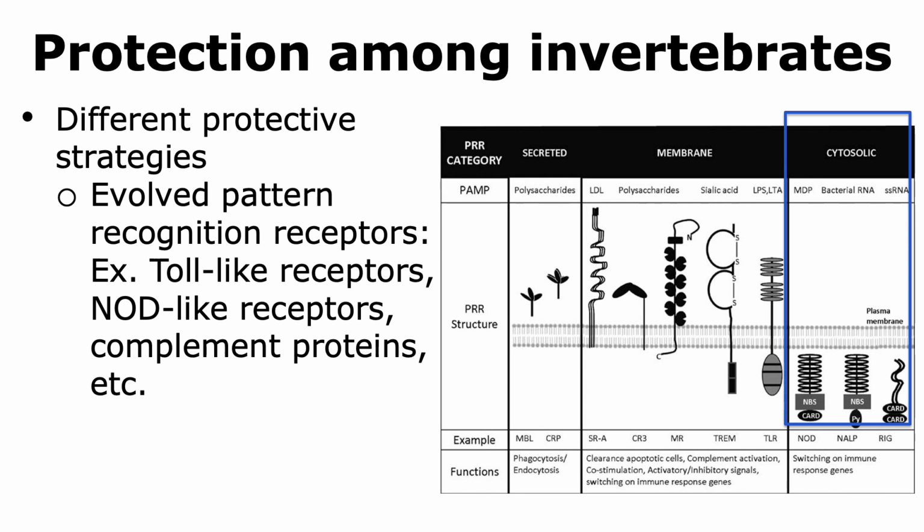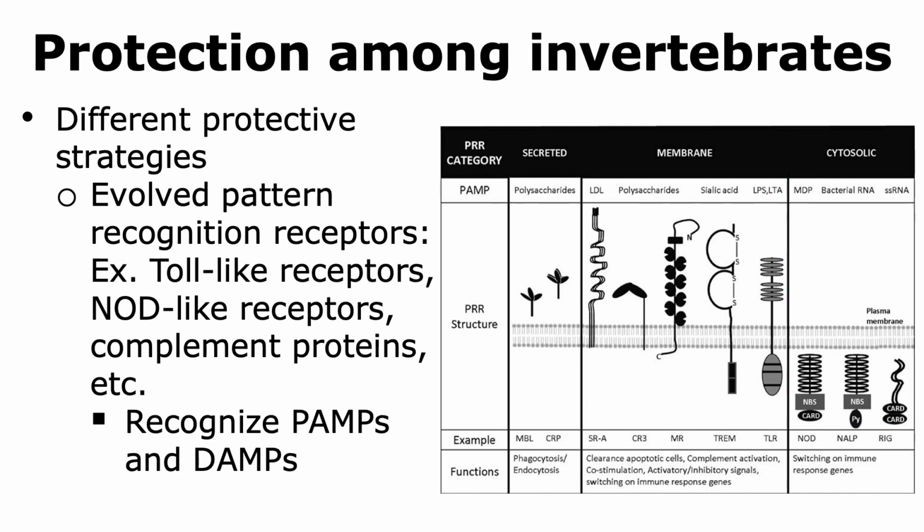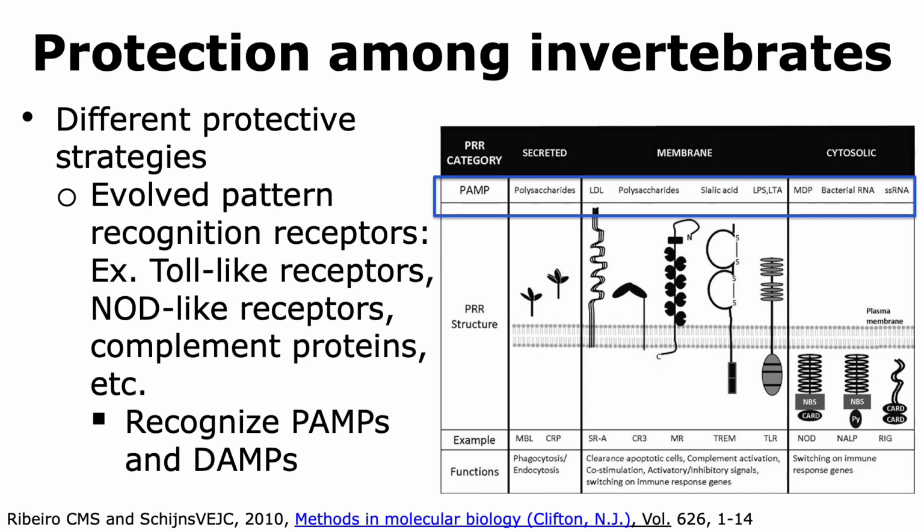The pattern recognition receptors are able to recognize components of pathogens called pathogen-associated molecular patterns. Pathogens can have a variety of pathogen-associated molecular patterns that include polysaccharides that can be found in fungi and bacteria, as well as lipopolysaccharide, teichoic acids, and nucleic acids. Each pattern recognition receptor is able to sense a different type of PAMP, and this way the host cells are able to detect the presence of pathogens.